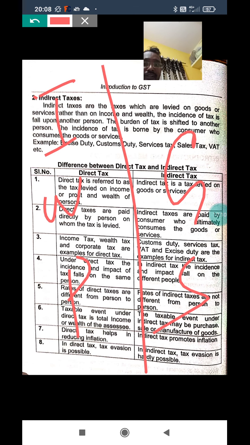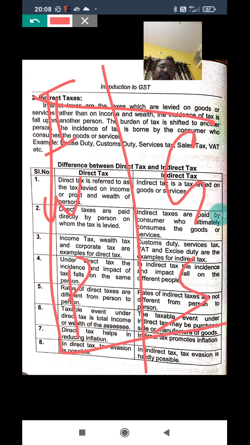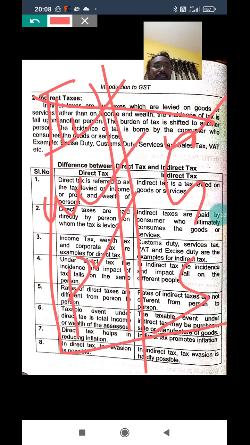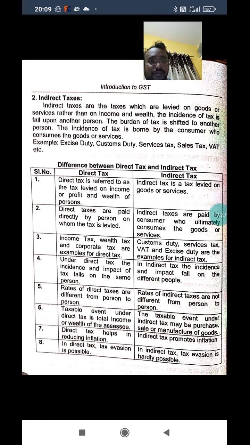This is the first difference. Tax is imposed on income of a person, wealth of the party, profit of the business. This is called direct tax. And what is indirect tax? Tax is imposed on goods and service.